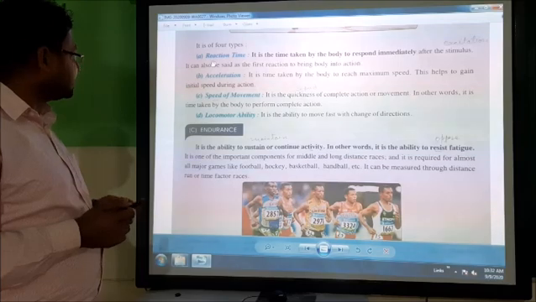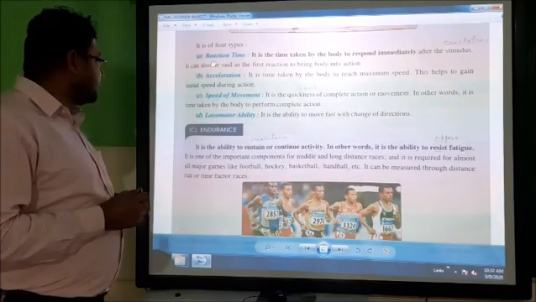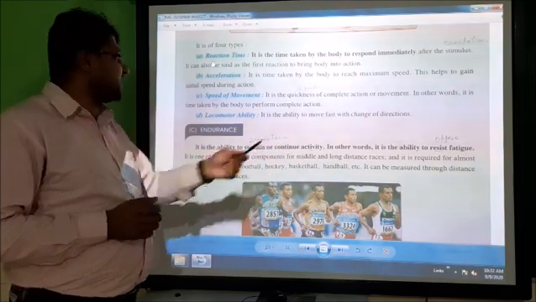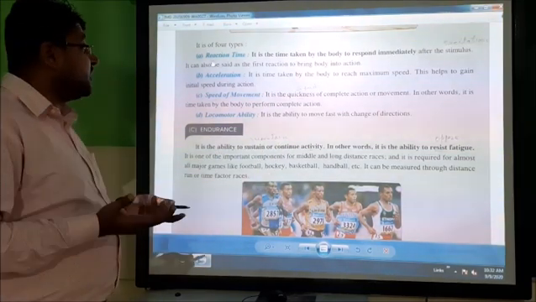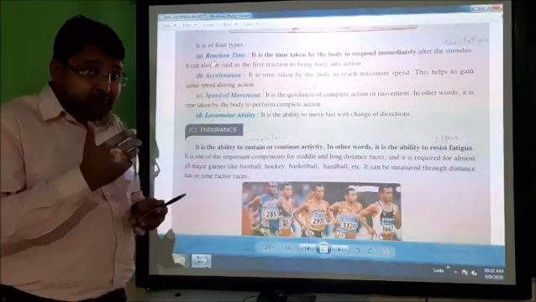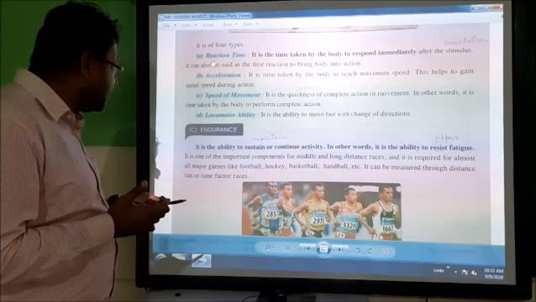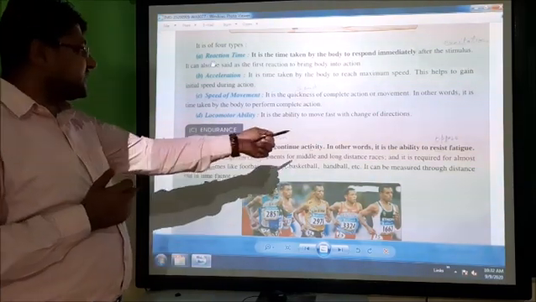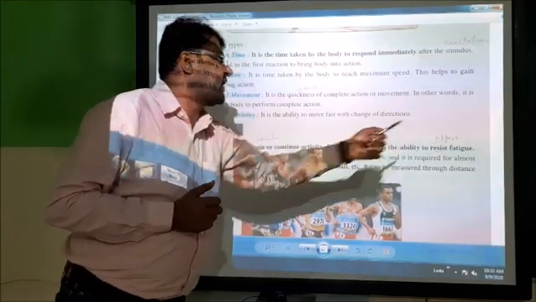Next is endurance. So what is endurance here mentioned? It is the ability to sustain or continue activity. Means sustain or continue activity, it is the ability. Endurance is a kind of ability that maintains the activity. And in other words, it is the ability to resist fatigue.